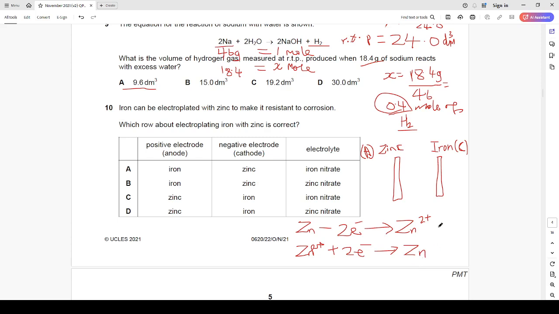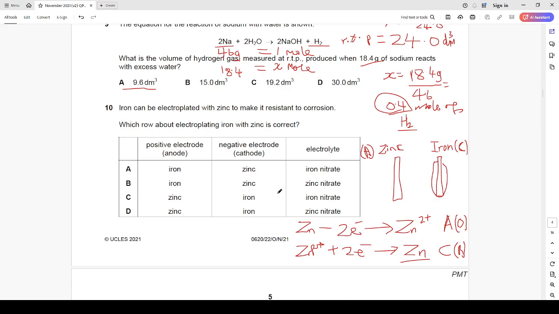So the first equation is the anodic equation, while the second is the cathodic equation. The first is an oxidation reaction, while the second is a reduction reaction. So the zinc 2+ ion is going to gain two electrons, and when it gains two electrons, it becomes deposited as a zinc atom, and that will be coated all over the surface of our iron, and that is what electroplating is all about.